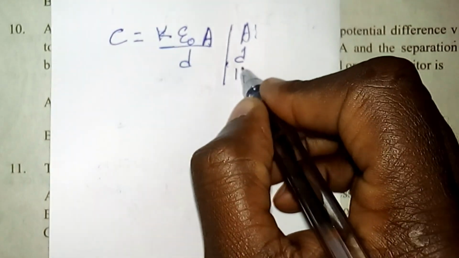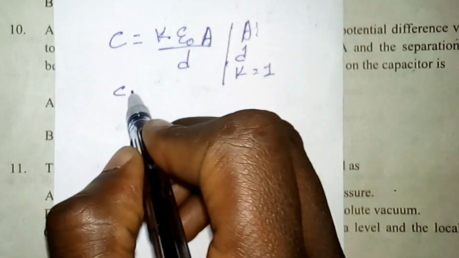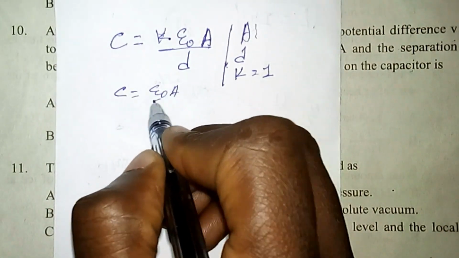In this case, the capacitor is air-filled, that means K becomes 1. So the capacitance of the air-filled capacitor is epsilon naught A over D.